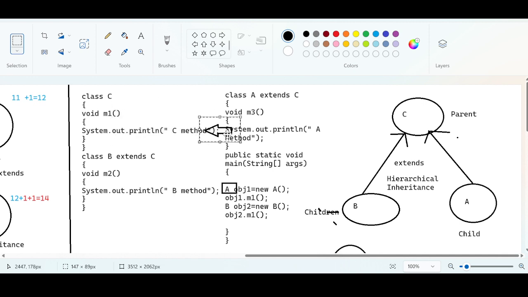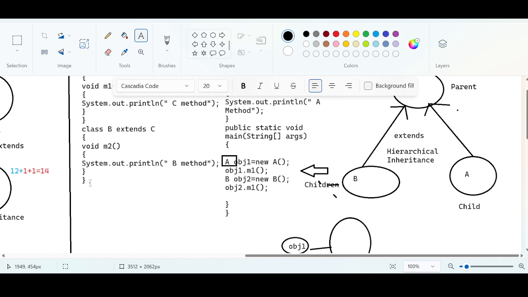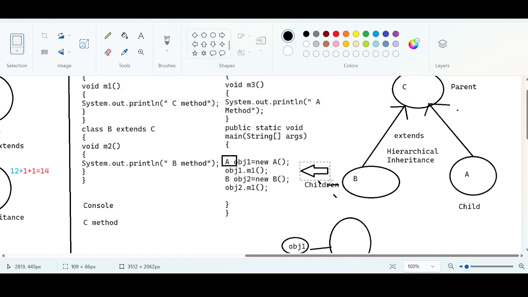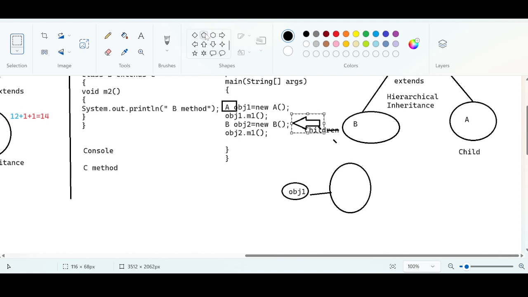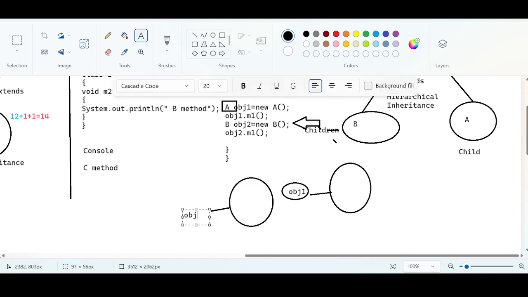What will be the output? C method. Execute this output and come back to the same location. In the console, the output is C method. Now the next instruction is very straightforward. We have an instruction like B obj2 equal to new B. Yes, an object needs to be created. For every new keyword, an object has to get created. The reference variable for this object is obj2.